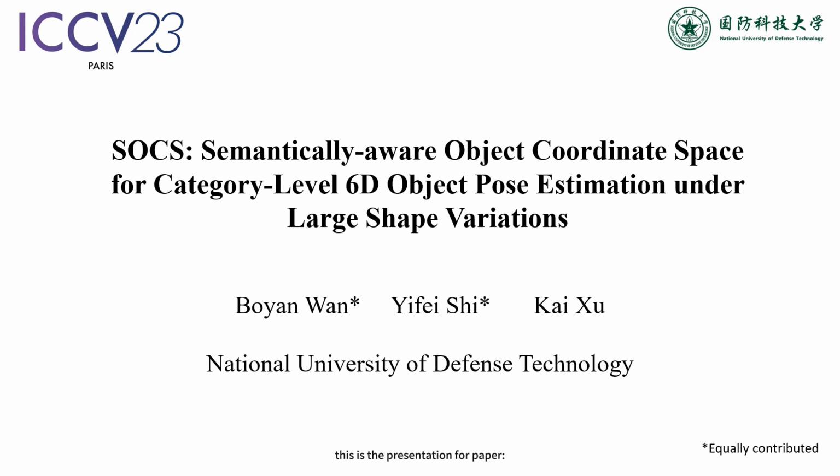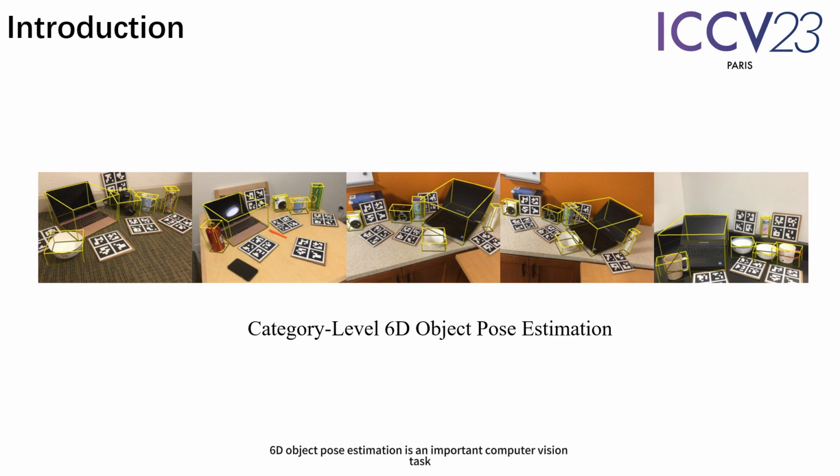Hello everyone, this is the presentation for the paper, Semantically-Aware Object Coordinate Space for Category Level 6D Object Pose Estimation under Large Shape Variations. This is a work from National University of Defense Technology. 6D Object Pose Estimation is an important computer vision task.